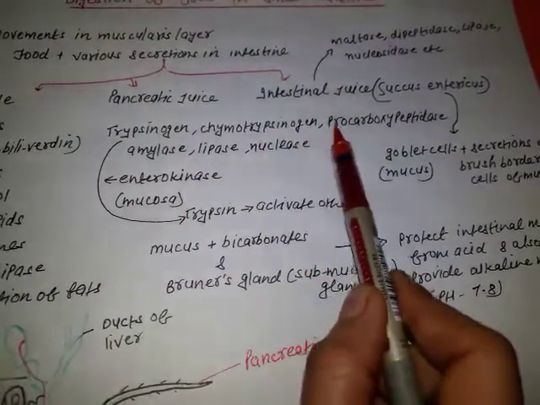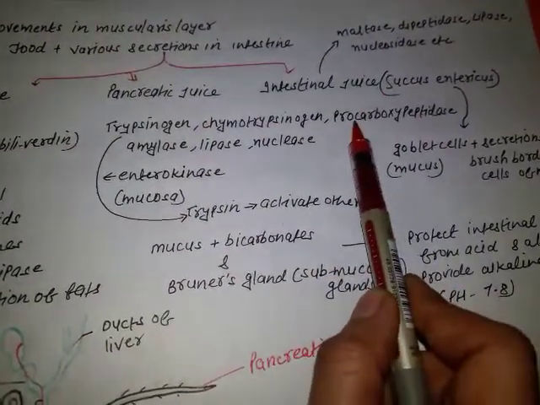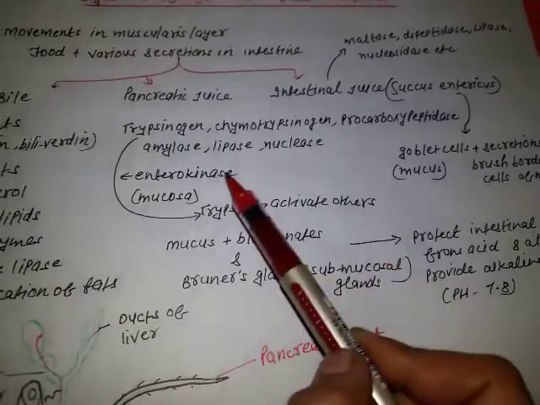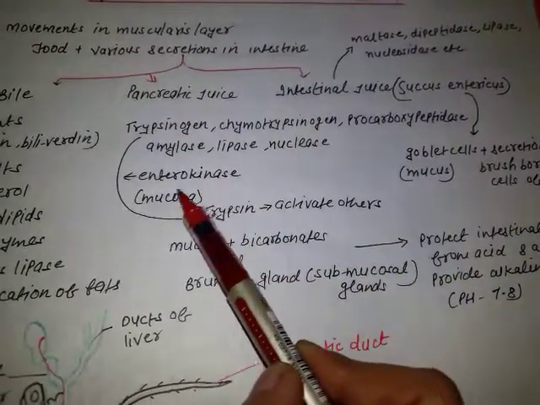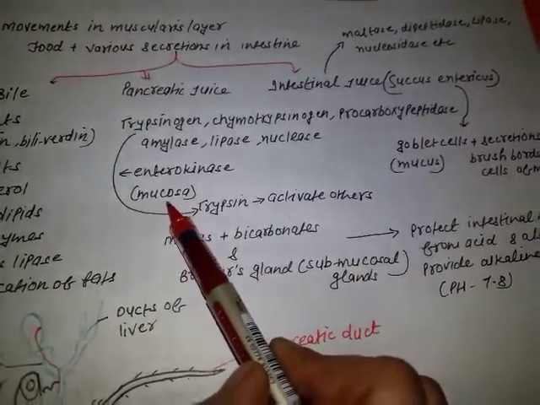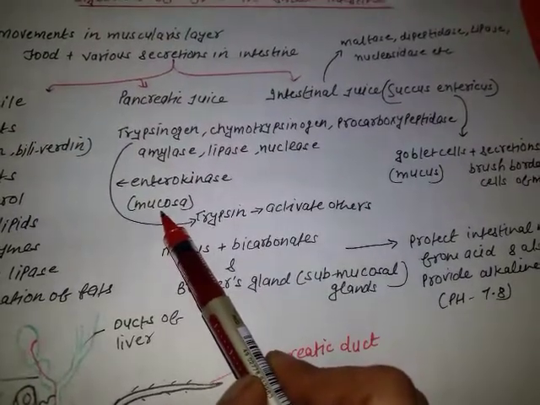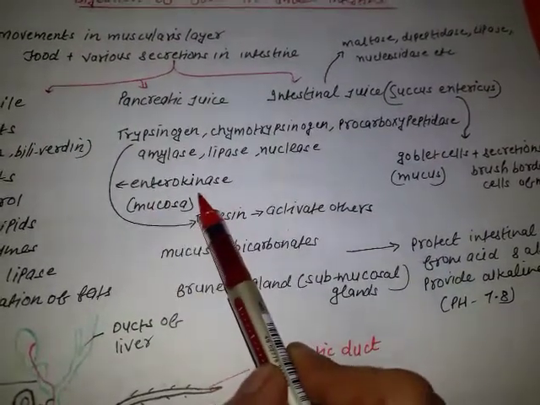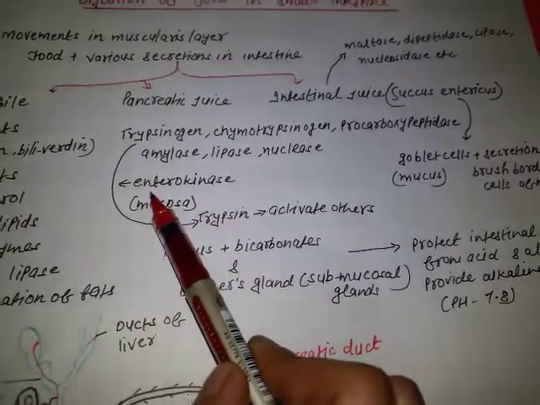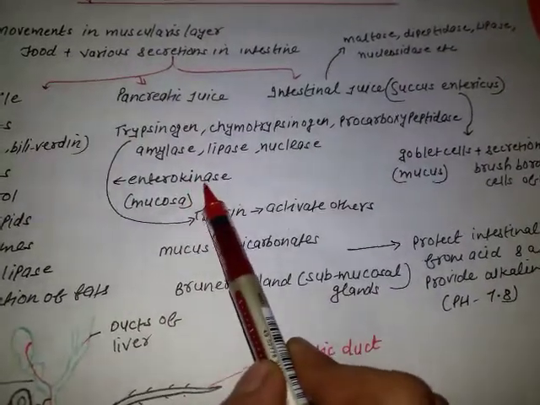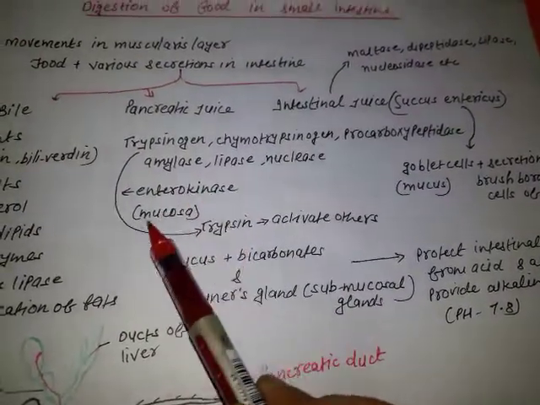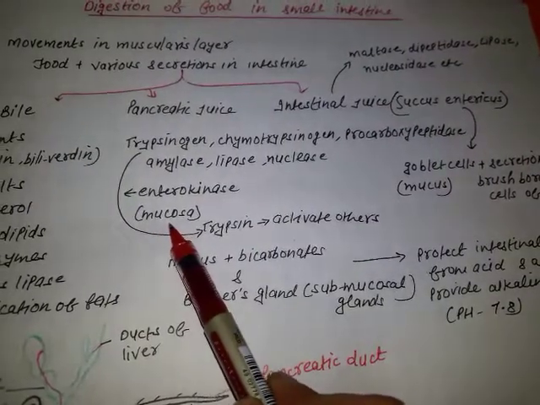Now how will they get activated? They will be activated by an enzyme which is present in the mucosa of the intestine, and that enzyme is known as enterokinase. So enterokinase is the enzyme present in the mucosa of the small intestine.